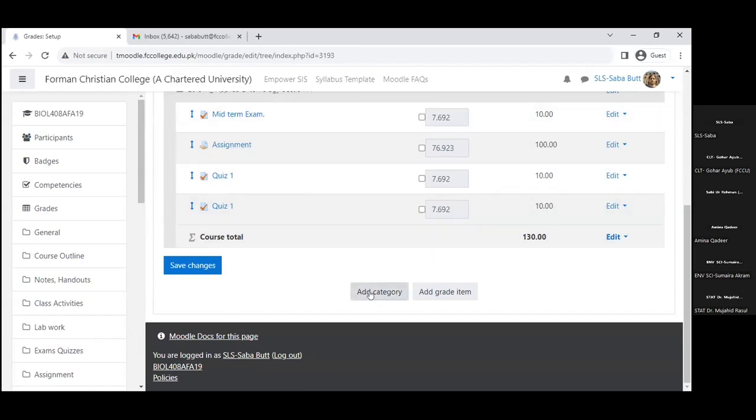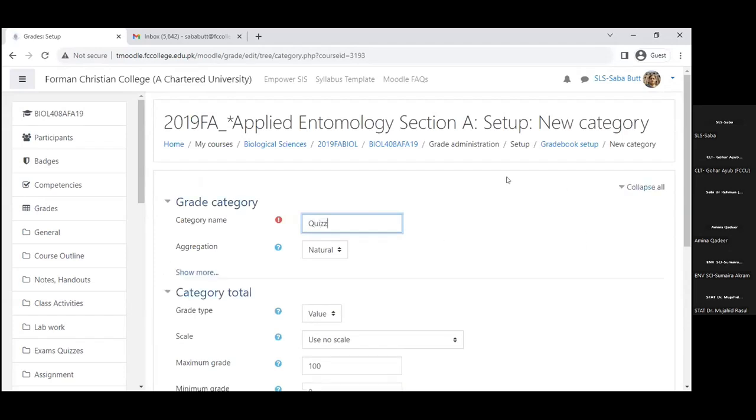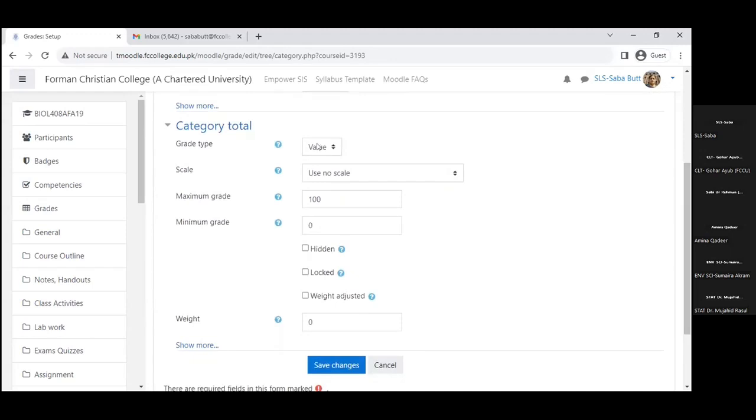So I add a category. For example, I say quizzes. The grade type will be value or scale. I am not going into detail on this because there will be a separate session on grades.